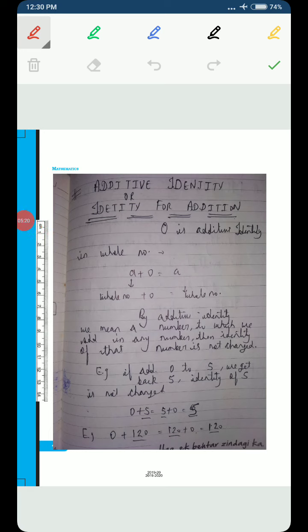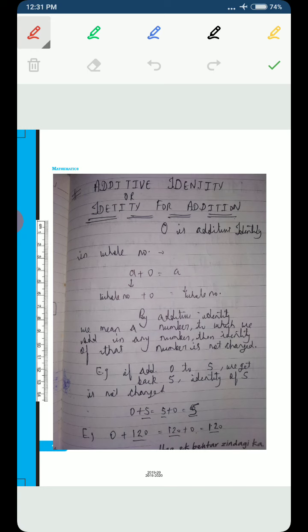So, additive identity, or identity for addition. In mathematics, we are dealing with numbers only, so we will define the identity of numbers only. But there are two types of identity: identity of numbers for addition and identity of numbers for multiplication. Every number has an identity for addition and a different identity for multiplication, but the identity for addition is unique and for multiplication is unique. Confused? Let's see.